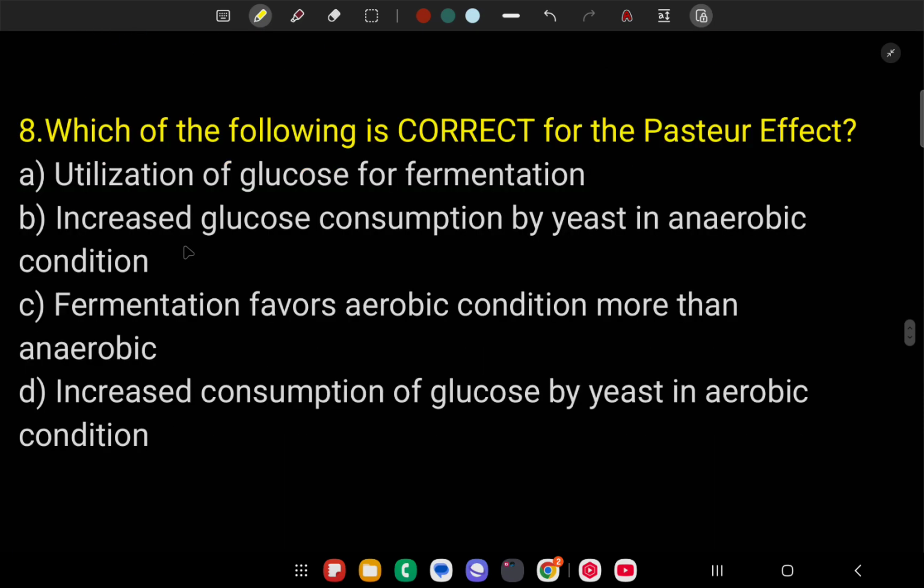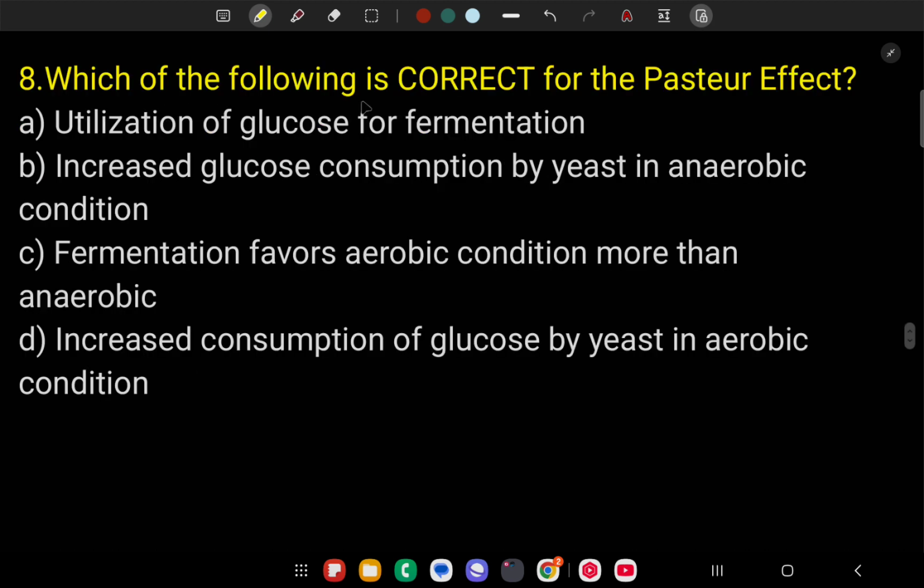Question 8. Which of the following is correct for the Pasteur effect? So what is the Pasteur effect? Utilization of glucose for fermentation? Or increased glucose consumption by yeast in anaerobic condition? Fermentation favors aerobic condition more than anaerobic? Increased consumption of glucose by yeast in anaerobic condition?